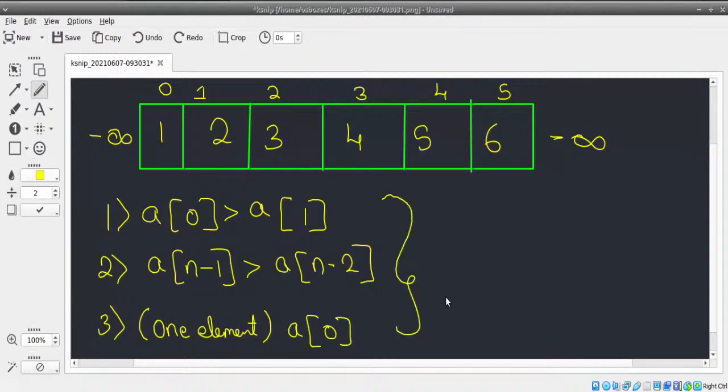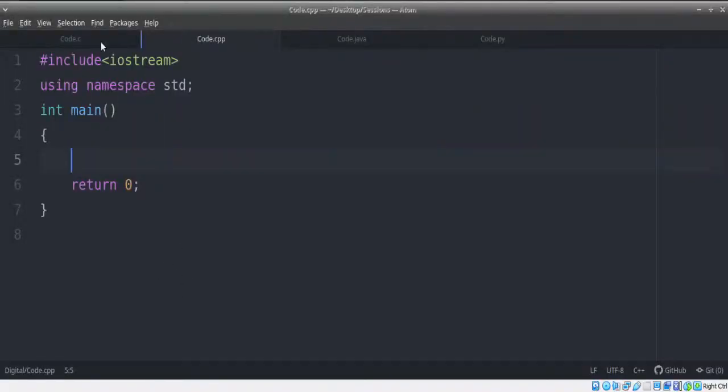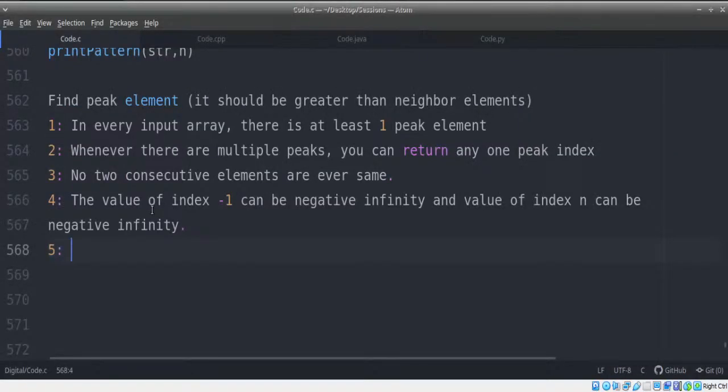Now these are the conditions we need to work through. Now in the question, if they say that there will be a minimum of one element, you only need this condition. If they say in the input there can be 0 elements also, you need to find the size of it. If the size is 0, you need to return minus 1 or something like that. That will also be given. But in our condition, let's put it in the question that there will be one element at minimum.